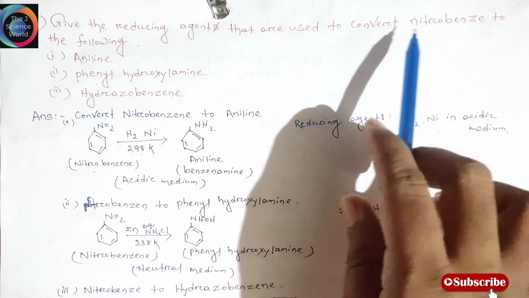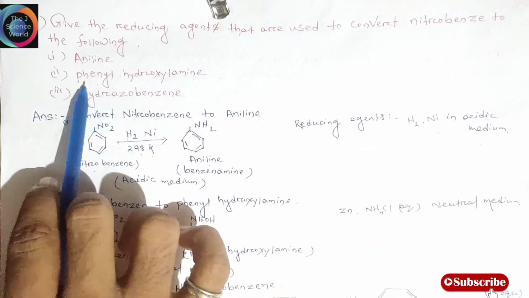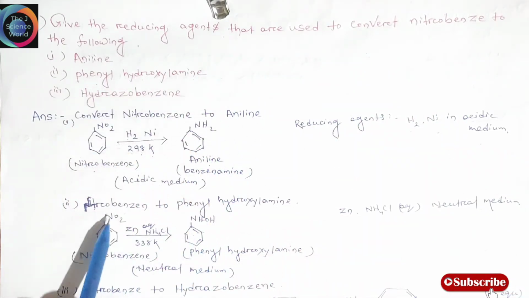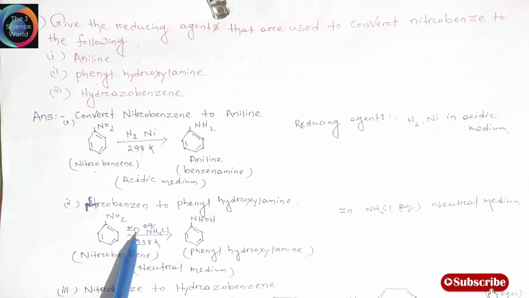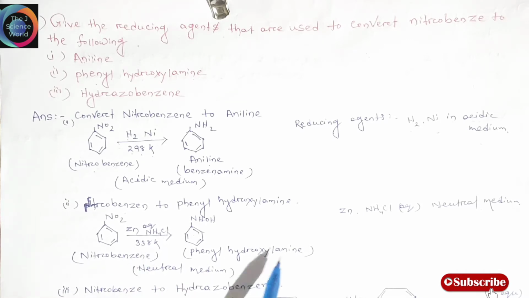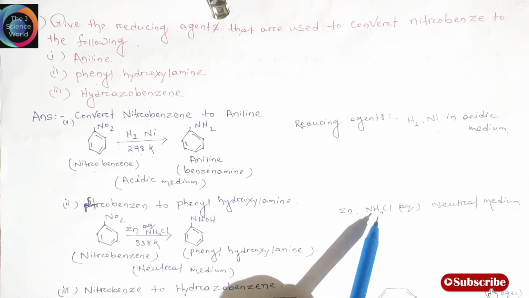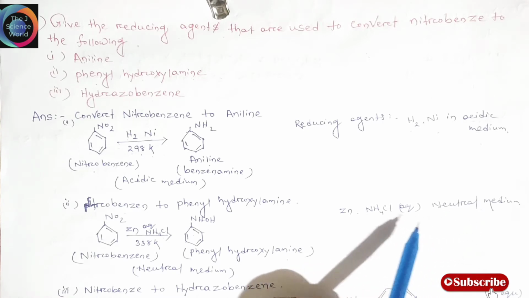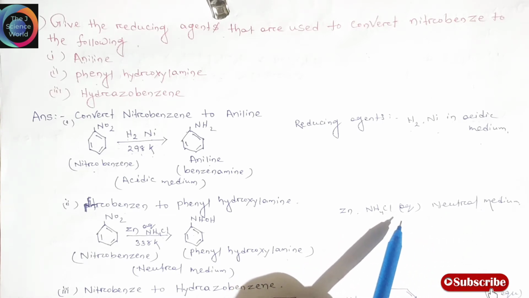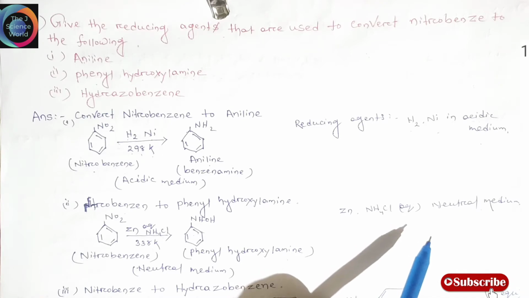Similarly friends, when we convert nitrobenzene to phenylhydroxylamine, nitrobenzene reacts with zinc in aqueous medium, that is NH4Cl, at 338 Kelvin, and phenylhydroxylamine is formed. So zinc with aqueous NH4Cl, a neutral medium, is used as the reducing agent.